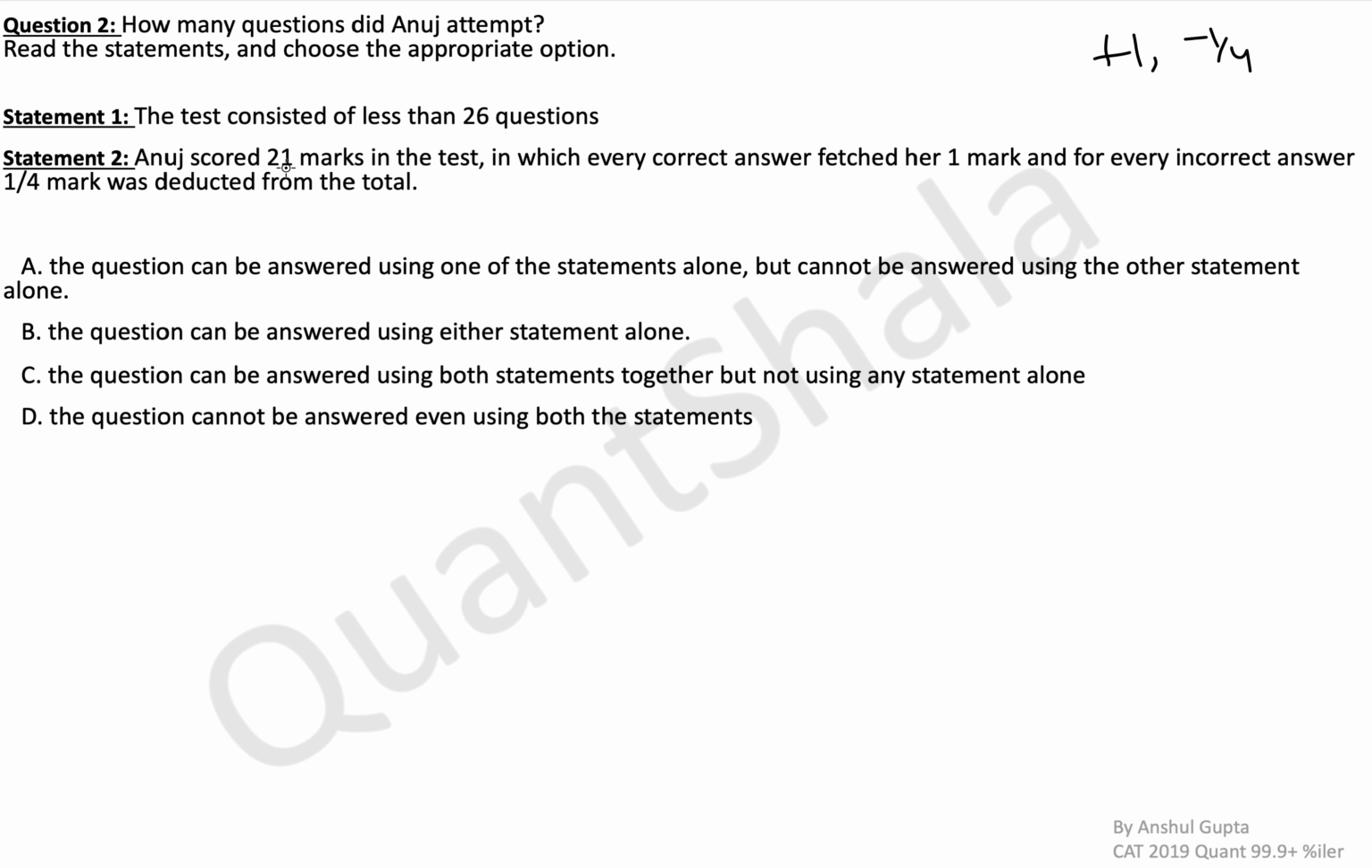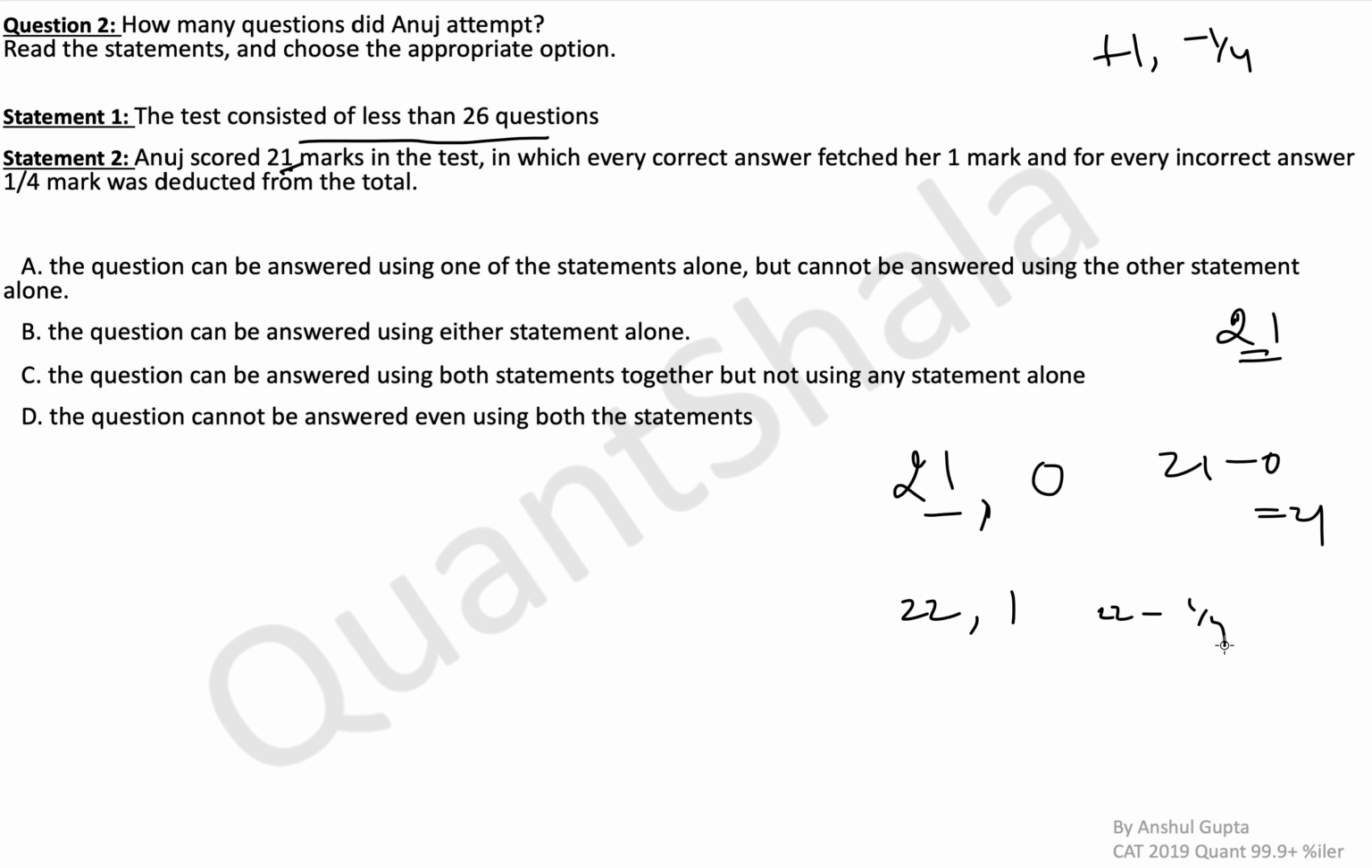So we know that Anuj scored 21 marks. That means at least 21 questions were attempted. And the test consisted of less than 26 questions. So one case could be that she attempted 21 questions, got 21 correct and 0 incorrect, which would lead to a score of 21 minus 0 is equal to 21. Another case could be attempting 22 questions and getting 1 wrong, but in this case the score would become fractional, 22 minus 1 by 4, so that will be wrong. This cannot be our case.